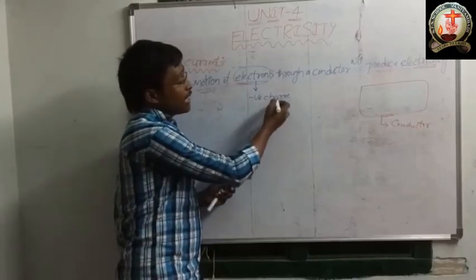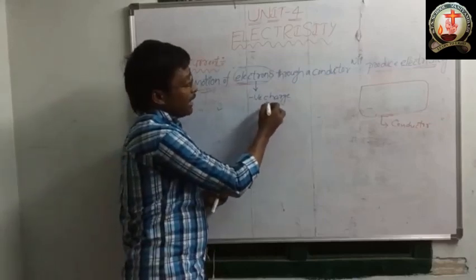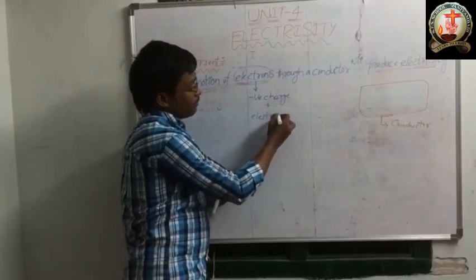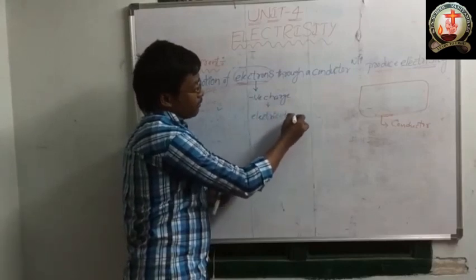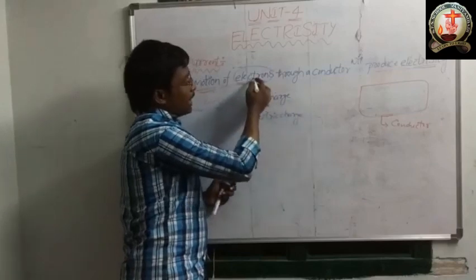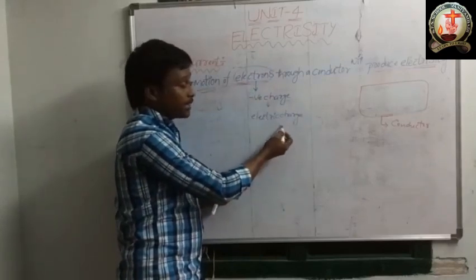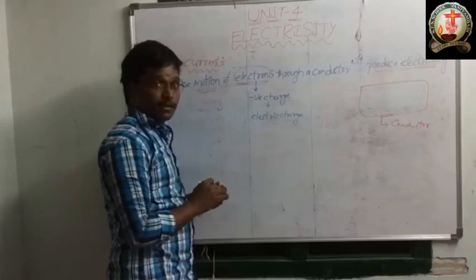That negative charge we should call the electric charge.